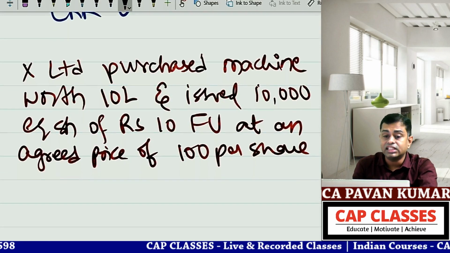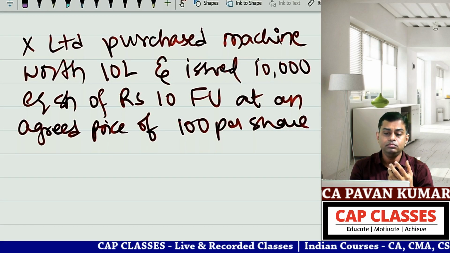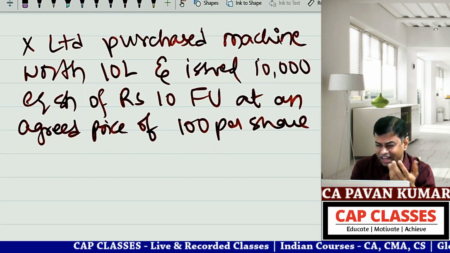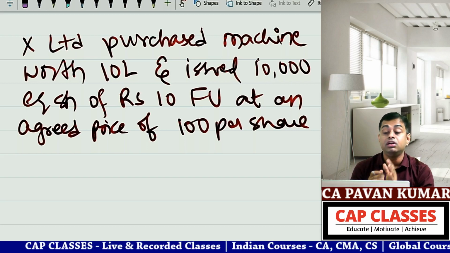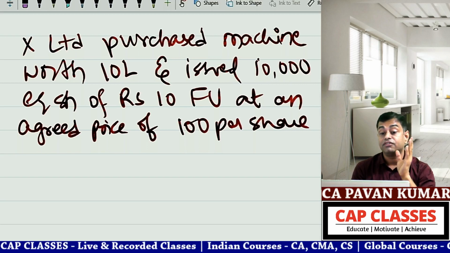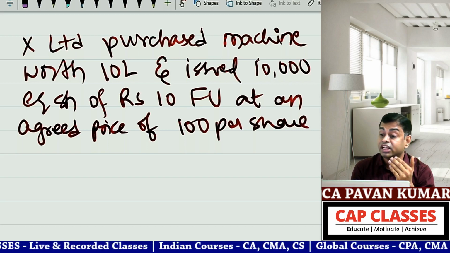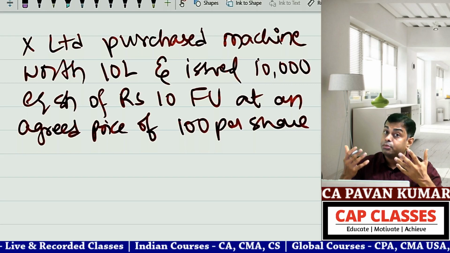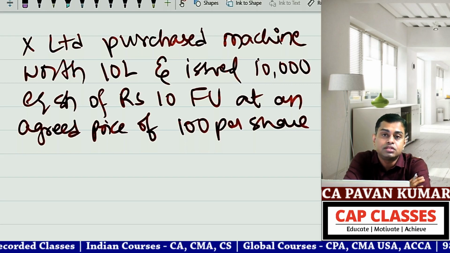So look at this transaction. X Limited purchased a machine worth 10 lakhs and you are not paying cash. You are issuing equity shares. How many? 10,000 equity shares. What is the face value of an equity share? 10 rupees. But you are not issuing at face value. You are issuing maybe at market price, agreed price, fair value, which is 100 rupees.